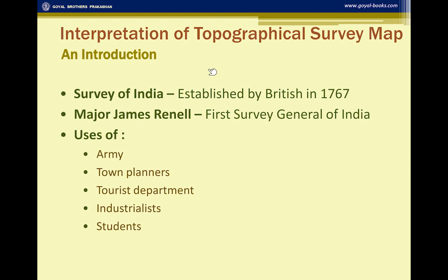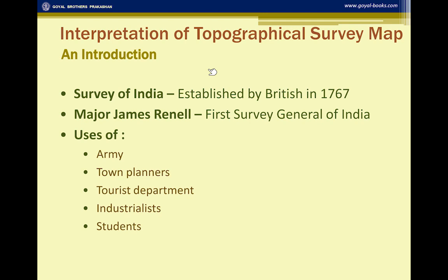What are the uses of topographical survey sheets? The survey sheets are mostly used by the Army to locate places, because if we know the easting and northing or latitude or longitude on the topographical survey sheet, we can locate the exact position of a place, which is very useful for the Army.